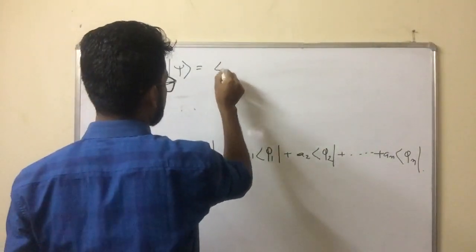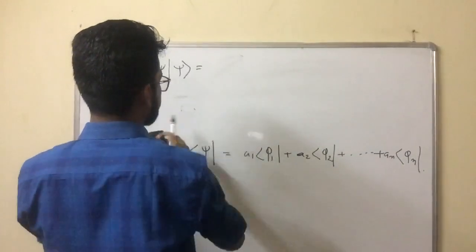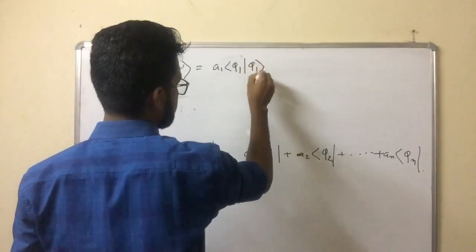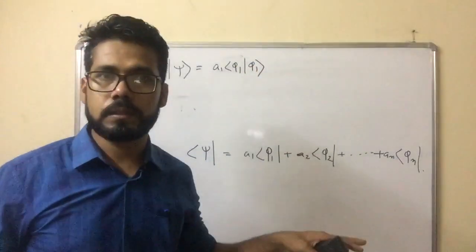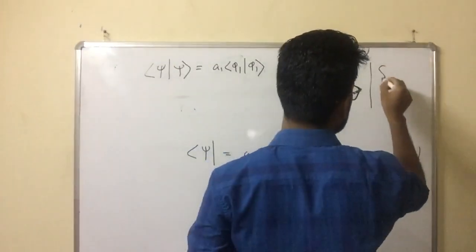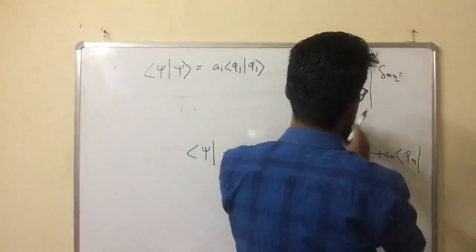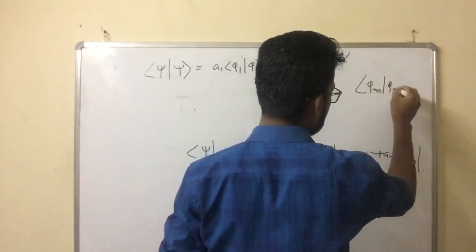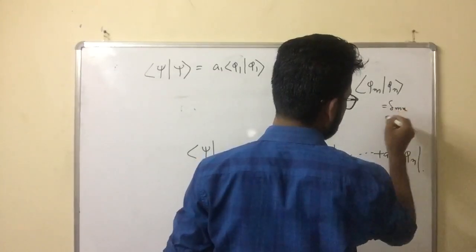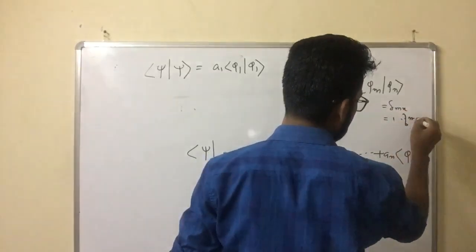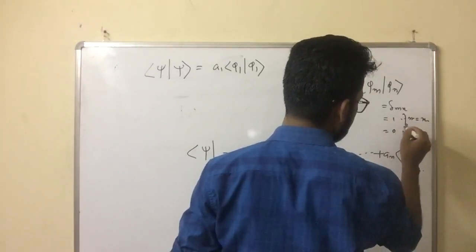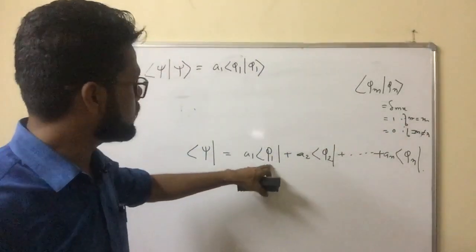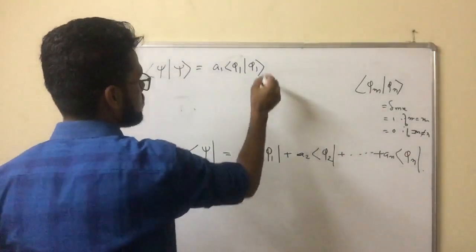This is suppose A1 phi 1 with phi 1. Only the corresponding terms we are going to multiply, because we know this condition: delta mn equals the inner product of phi m with phi n. This is the orthogonality condition: 1 if m equals n, 0 if m is not equal to n. This condition we know. This phi 1 into phi 2 will be 0, so we are not going to keep it. This is the square.